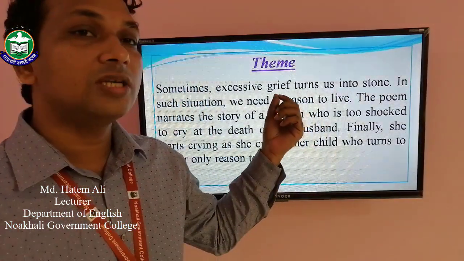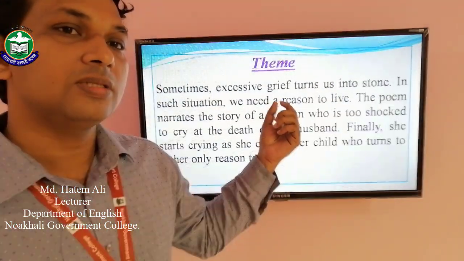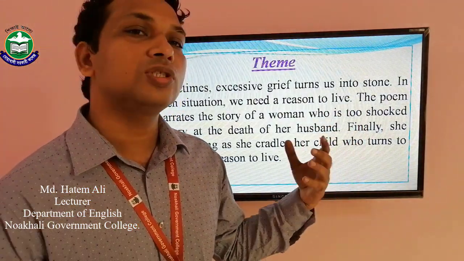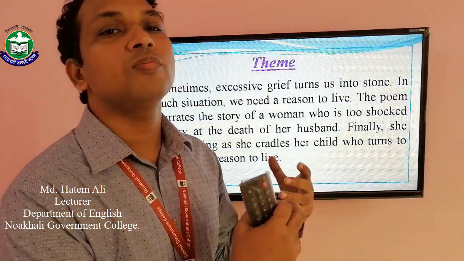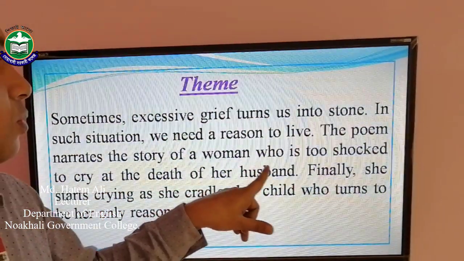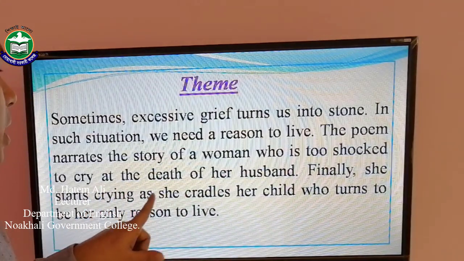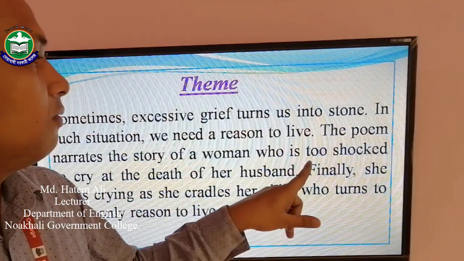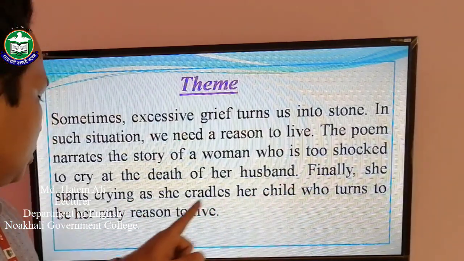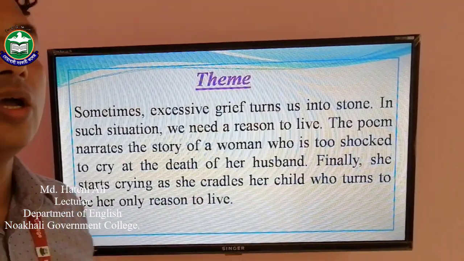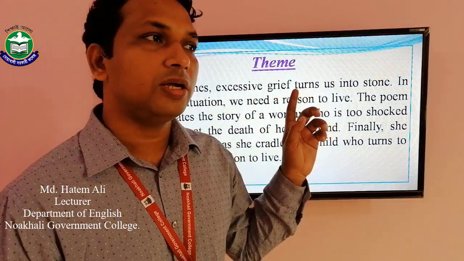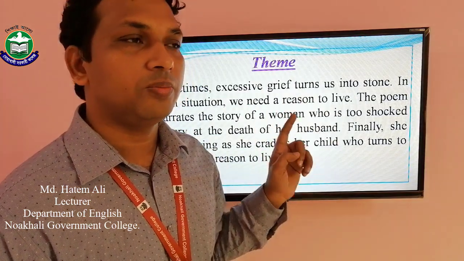So this is the central or main idea, or you can say the theme of the poem, and I have written two more lines to support or to make my theme compact. You see, the poem narrates the story of a woman who is too shocked to cry at the death of her husband. Finally, she starts crying as she cradles her child, who turns out to be her only reason to live. So, dear students, this is how you have to write the theme of a poem.